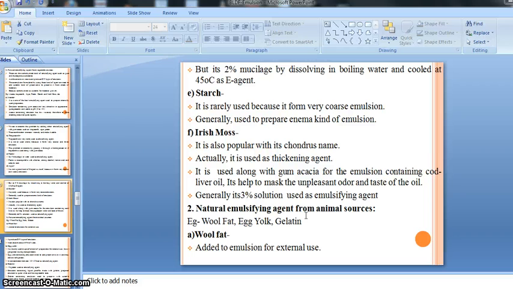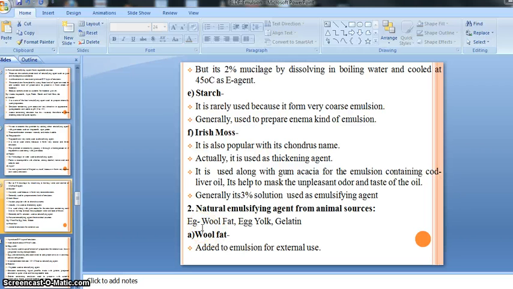We can't administer liquid paraffin as it is, because it gives a disagreeable taste and odor also. So whenever we are going to prepare a liquid paraffin emulsion, we should add gelatin as an emulsifying agent. Due to this, it gives a white color to the emulsion, and also a pleasant, agreeable taste.